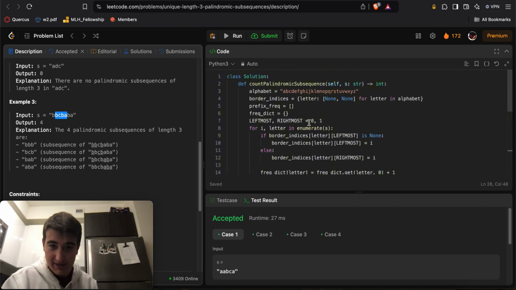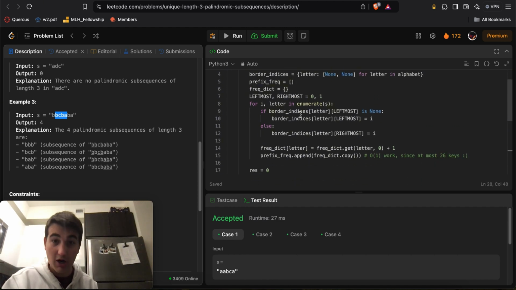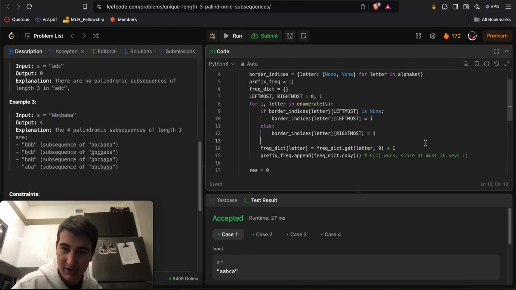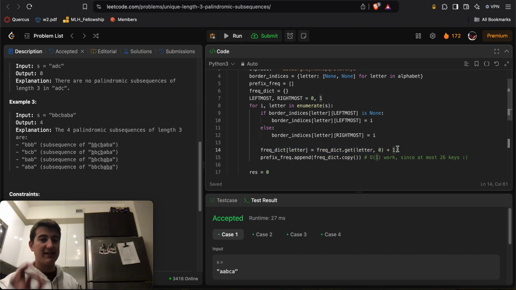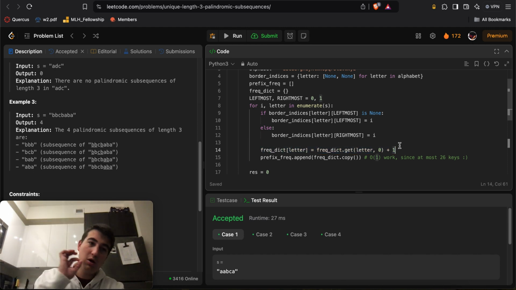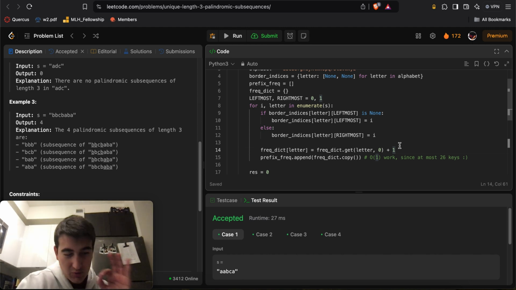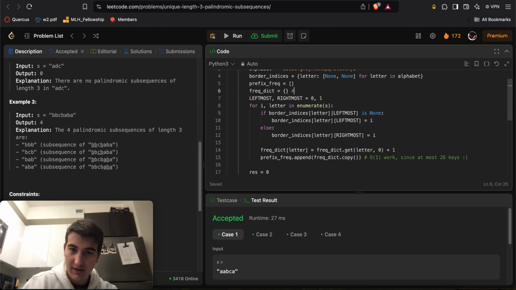A much better way of doing things is investing O of n work up front to do a prefix sums count kind of thing. Here I wish I could do this a bit more efficiently without having to copy every single time, even though this is O of 1 work technically, but okay, we'll get around that. What I did here is, for every single index I'm going to have access to the frequency of each letter, right? So a frequency dict, or prefix frequencies, I should say. This is just the dictionary that I'm building, and then I'm copying every single time.